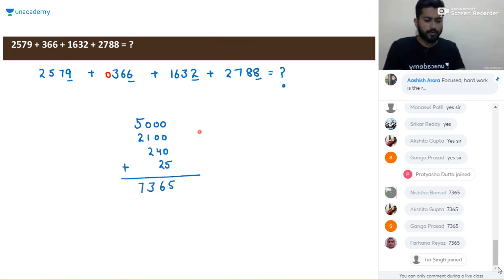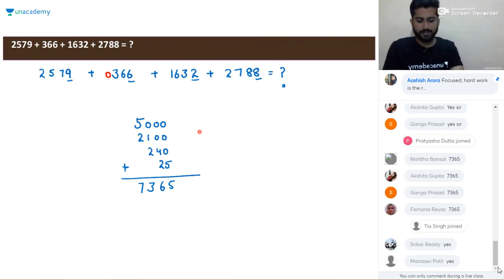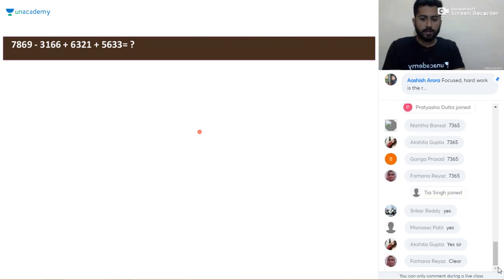Is it clear to everyone? Understood? Okay, nice. Now let's make this question a little more complicated. Now we added a negative sign here. Go for it and tell me the answer. What should be the actual sum here?